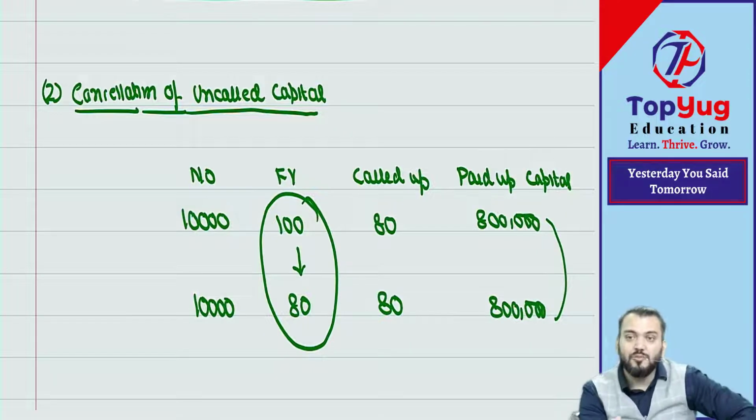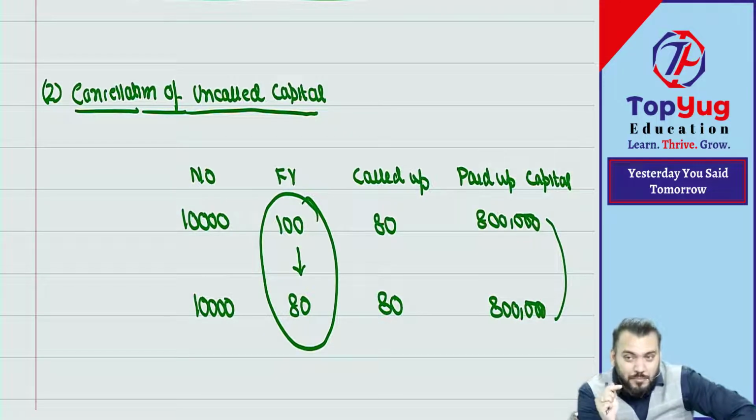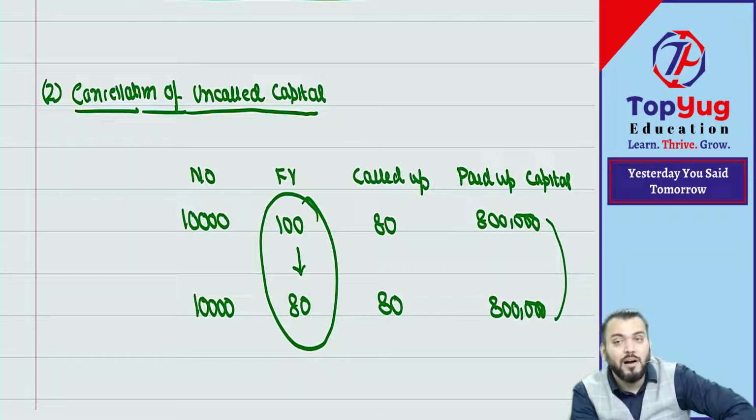Reduction of capital means paid up capital will be reduced, but 8 lakh remains 8 lakh, so capital remains the same. Can I say in this way, it is a conversion of partly called up shares into fully called up without calling any amount?